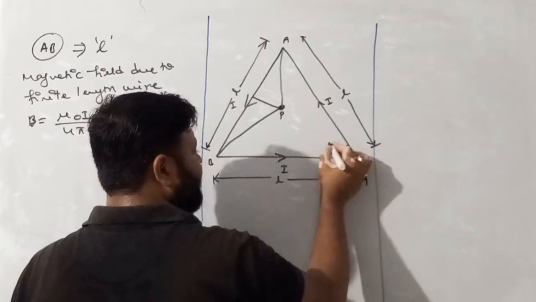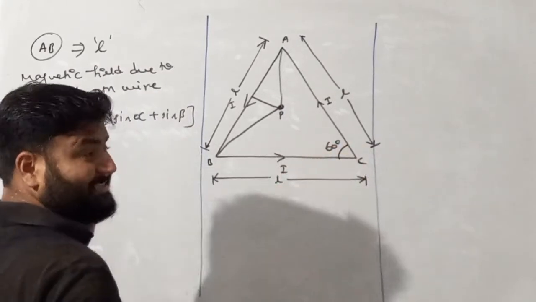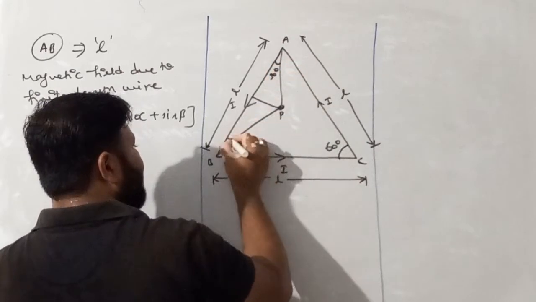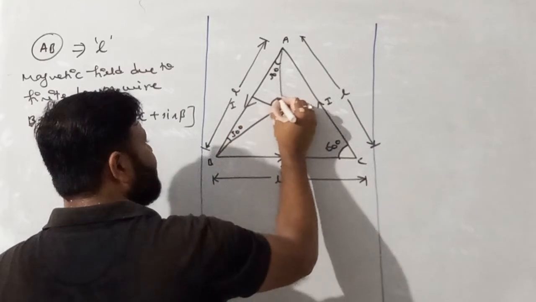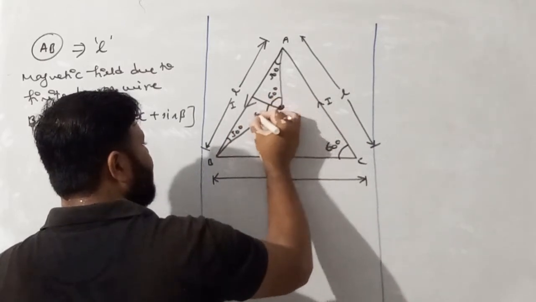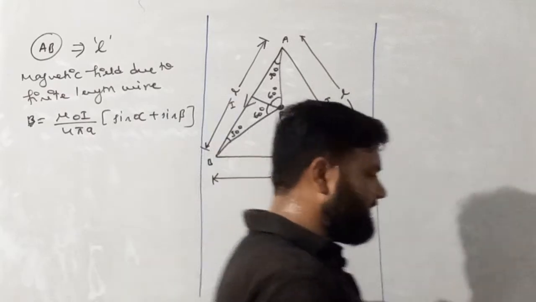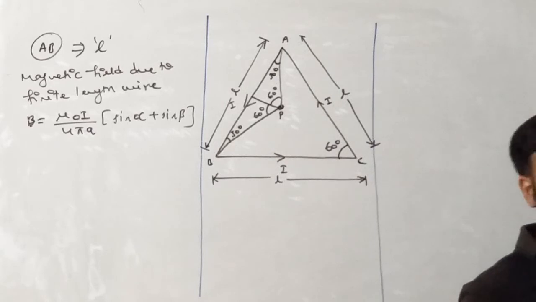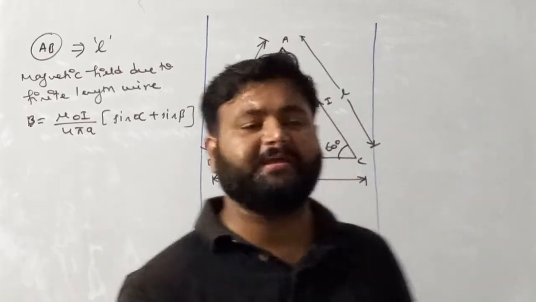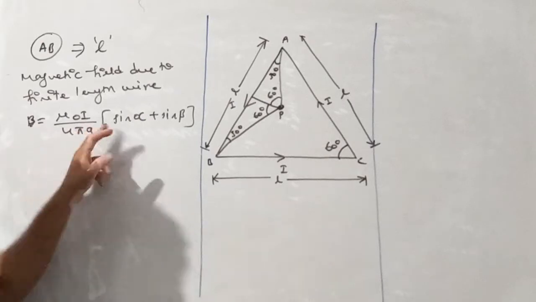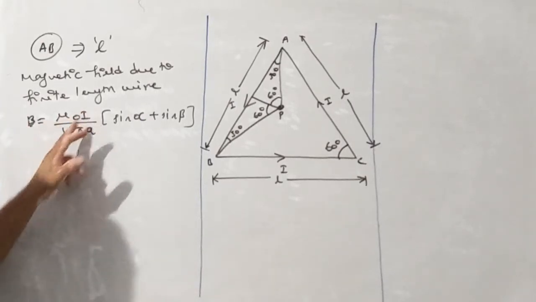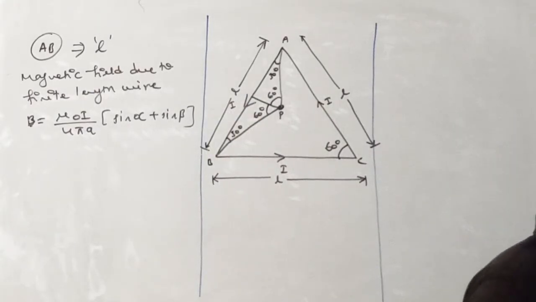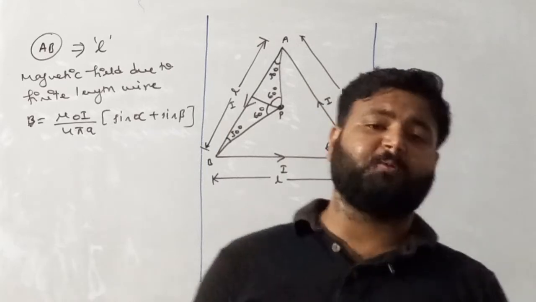So if this is an equilateral triangle, then it is obvious that this angle is 60. So if the total angle is 60, then this angle must be 30 and this angle must also be 30. Now see, this angle must be 60 and this angle must be 60. So see my dear student, I am considering one side of the equilateral triangle as a wire whose length is L. So I'll now apply the formula for the magnetic field due to a finite length wire, which is mu naught I by 4 pi A, sin alpha plus sin beta, where A, my dear student, is the distance between point P and the wire.